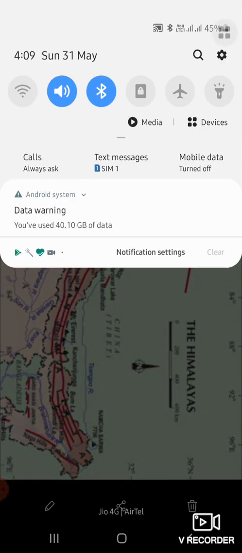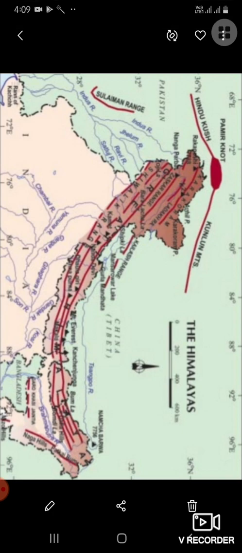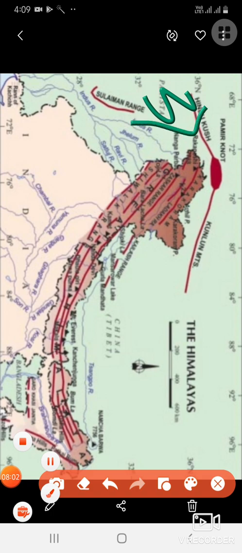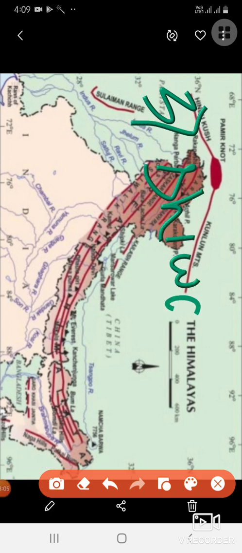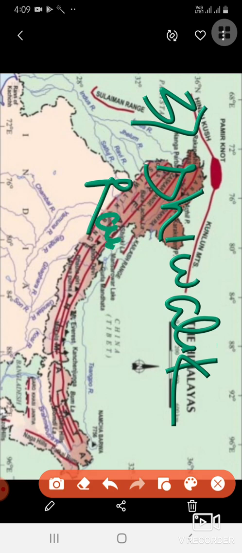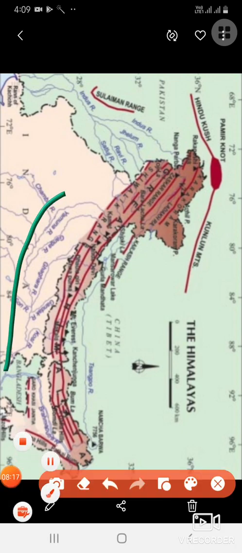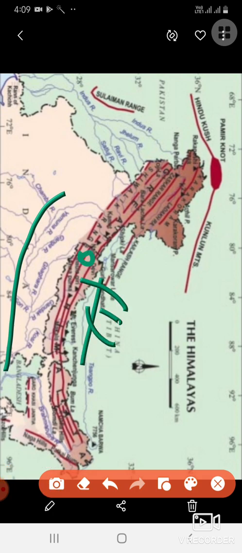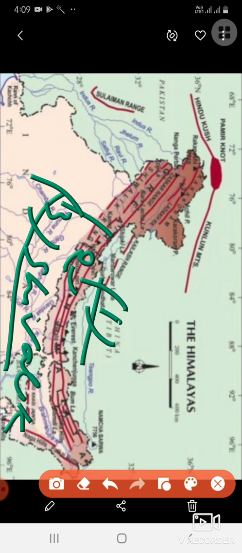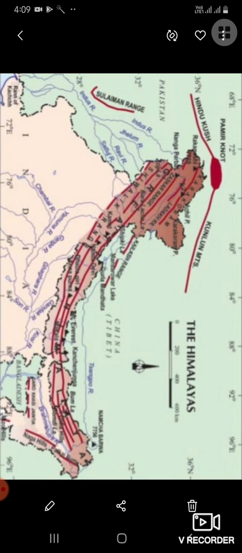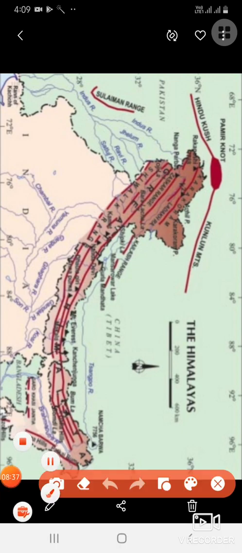Now let's move to the third range of Himalayan mountain, that is Shivalik range. Children, can you see Shivalik range here in the map? Please see Shivalik range. This side you will observe Shivalik range, because we have started from this side. This is the first part, this is the second part, and this is called the outermost range, that is Shivalik range. Near Ganga you will see Shivalik range.